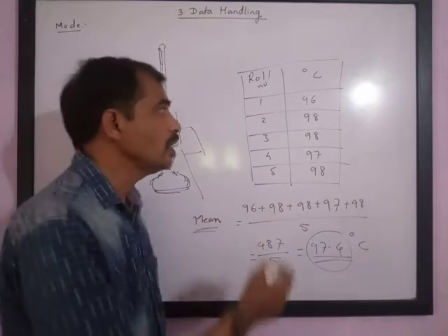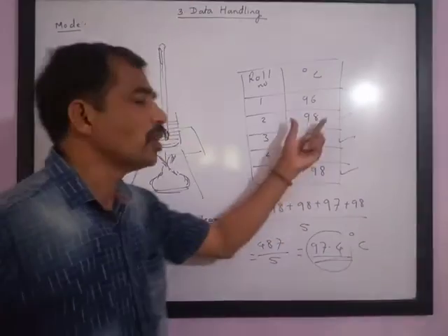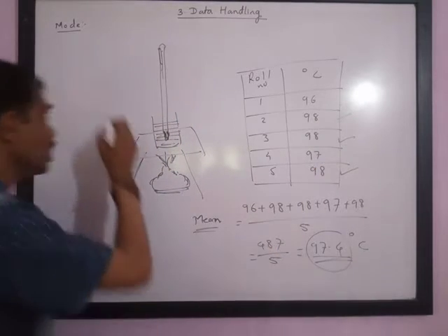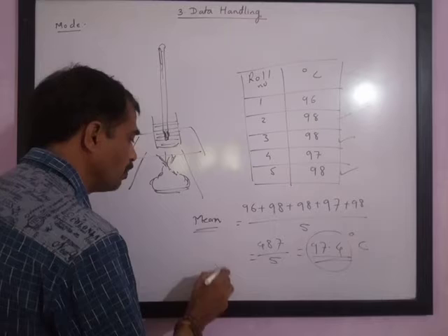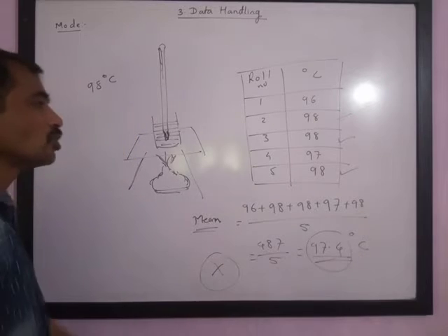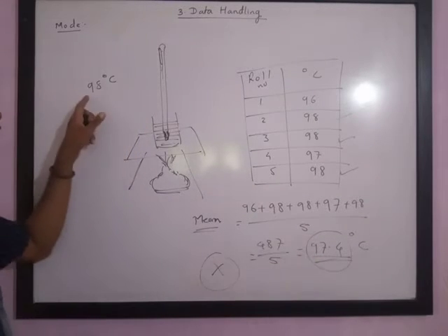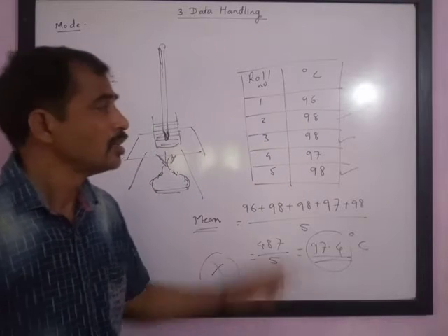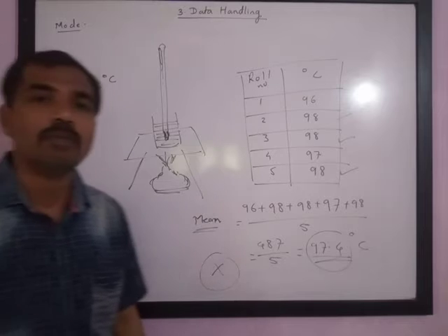Here we can say directly by observation that these three students might have done the observation correctly, and hence the boiling temperature of the solution must be 98 degrees Celsius and not 97.4 degrees Celsius. So if we find the mean, we may get a wrong answer. Instead, we need to find the number which occurs the maximum times. The number which occurs the maximum times is called the mode.